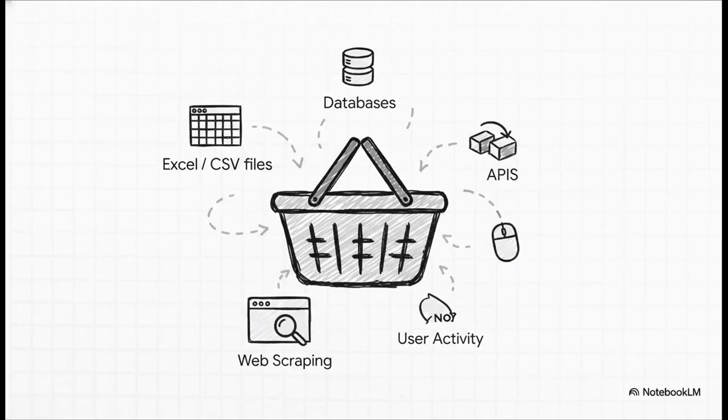So, with our recipe in hand, we need our ingredients, the data. And this stuff can come from pretty much anywhere. Simple Excel files, massive databases, APIs that let different apps talk to each other. We can even scrape it from websites or track user clicks. For our student example, we might grab attendance from one system and study hours from another. The main goal here is just to gather all the relevant ingredients for our dish.